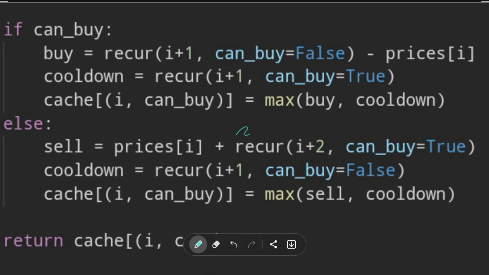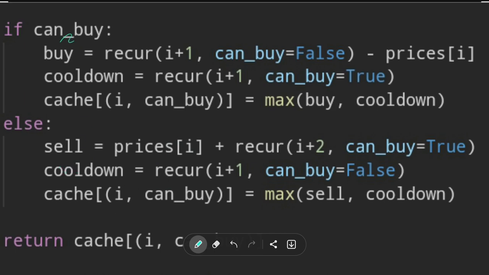So you see, I told the recursion, solve it, but the trick here is that I'm telling it not to solve it for I plus 1 with cooldown. I don't have a state here, cooldown. And if I had a cooldown state, I needed to know whether I bought previously, which would make things super complex. The trick is to ask the recursion to go for the I plus 2 day, and then you can buy. It's okay to buy. And because I sold now, I'm adding the price of I.